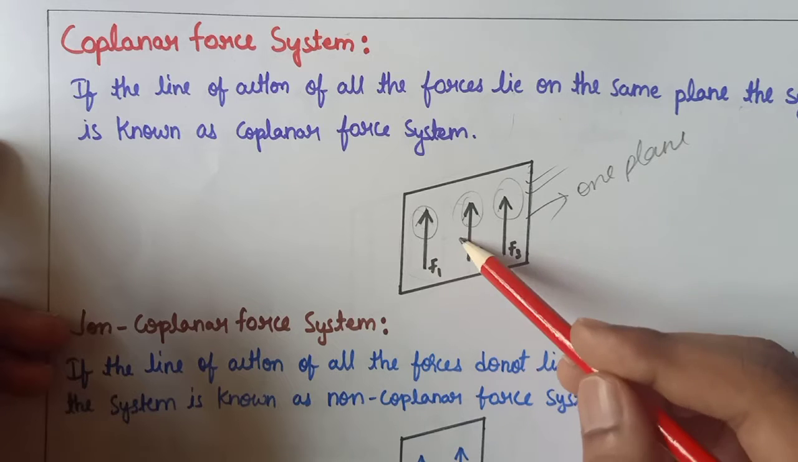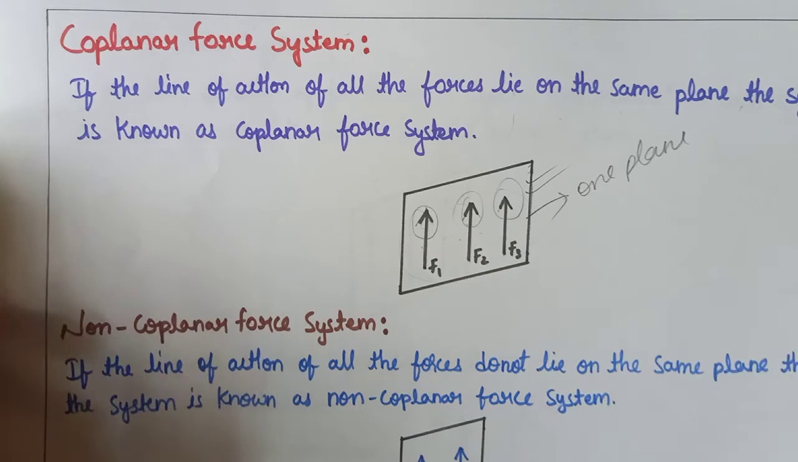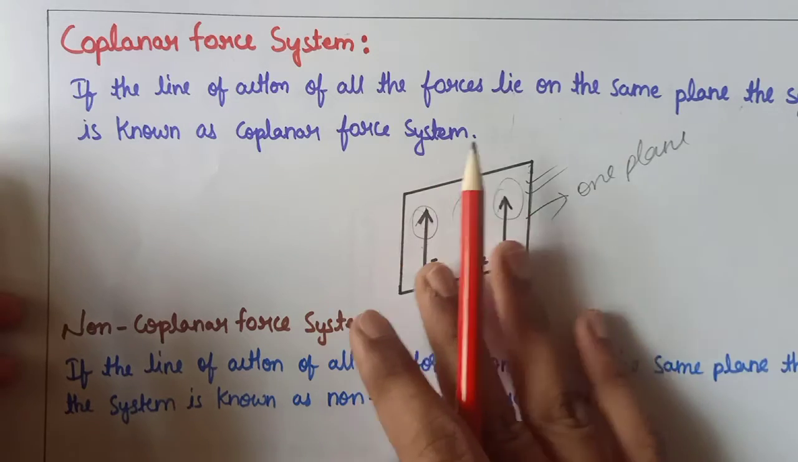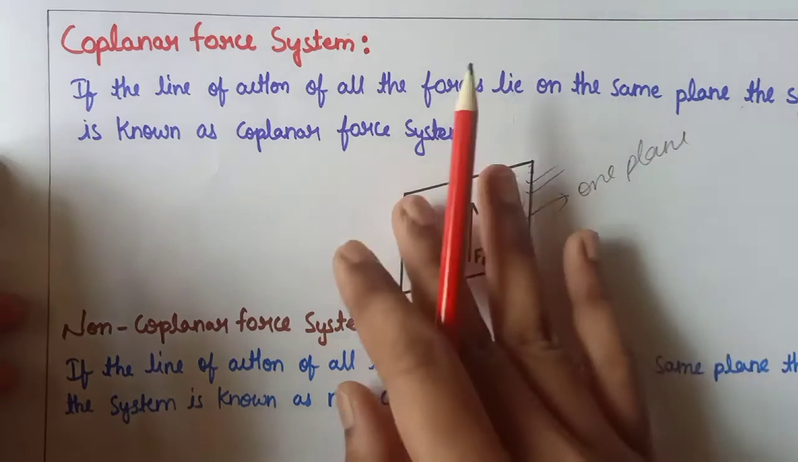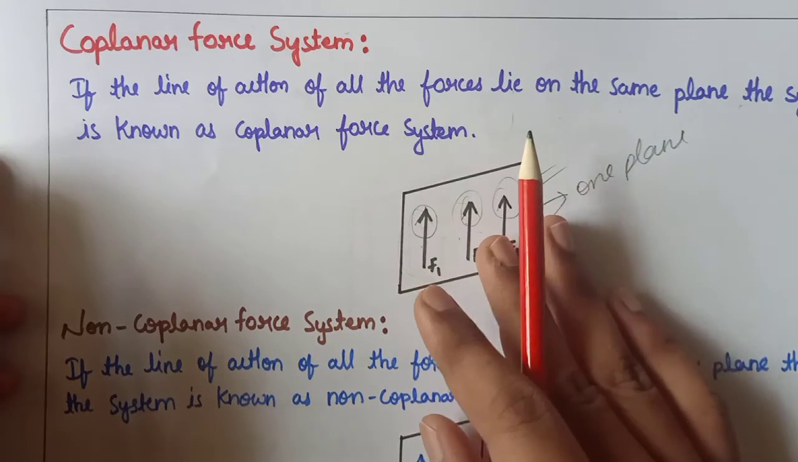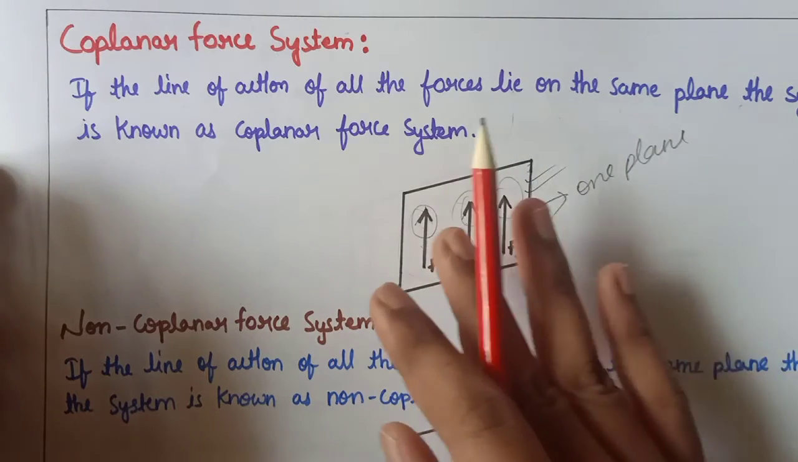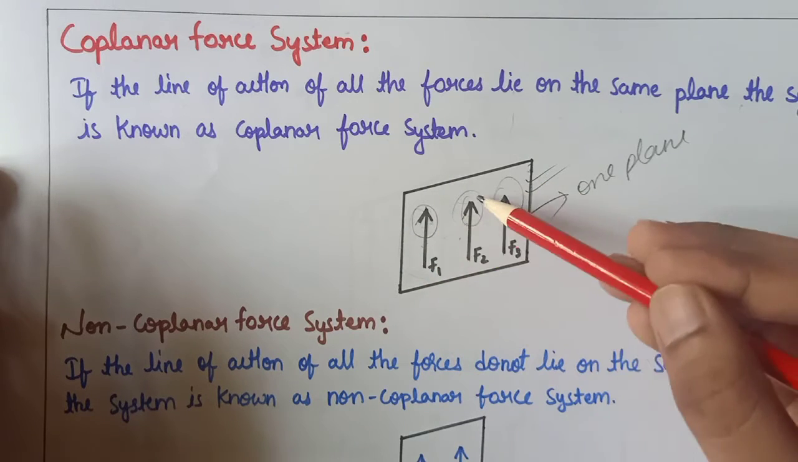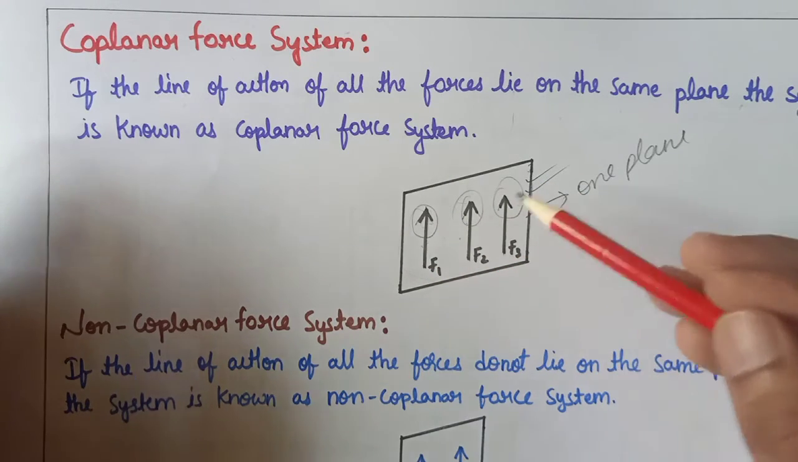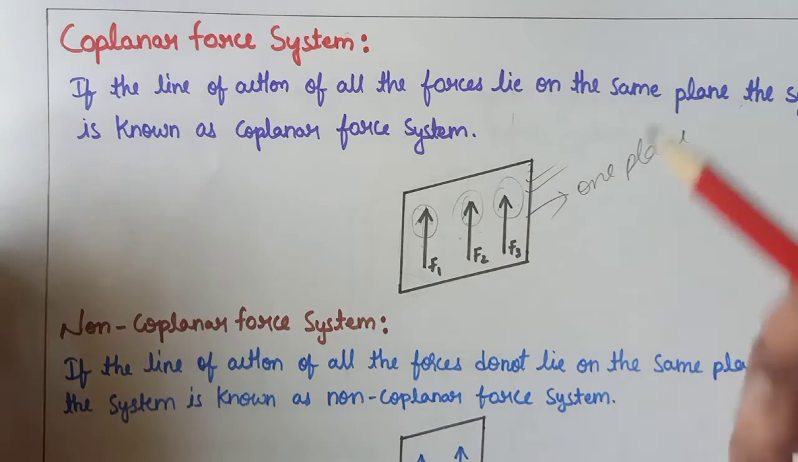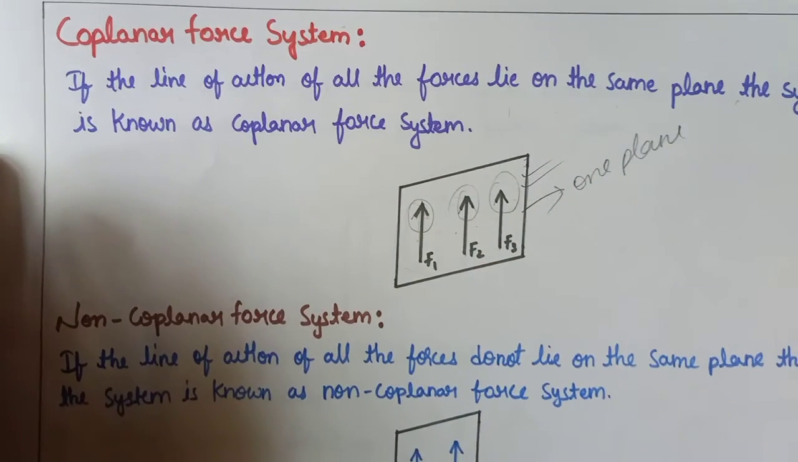Here there are three forces, but you may think of 10, 100, 1000, 10 lakh. All the forces are acting in the same plane. In one plane, all the forces are lying on the same line of action. Like here, these three are parallel and lying on the same line of action of forces.